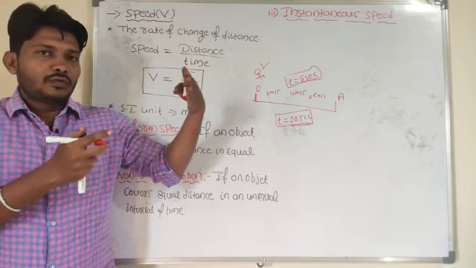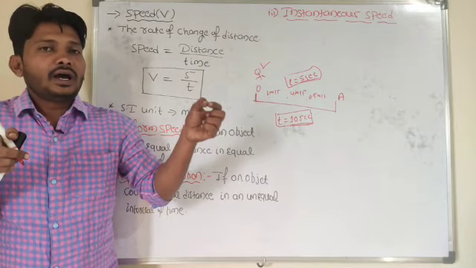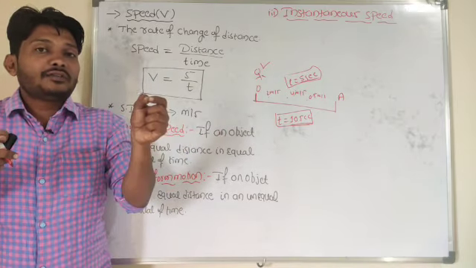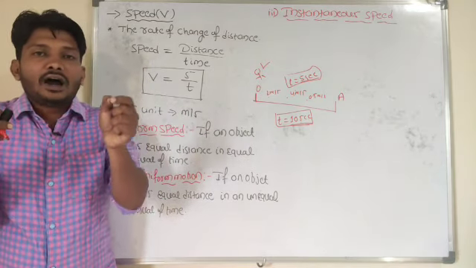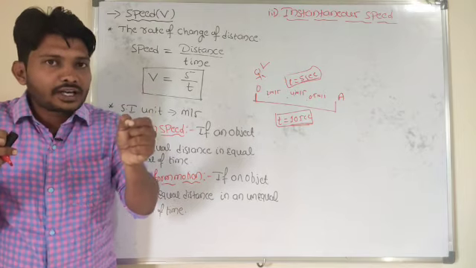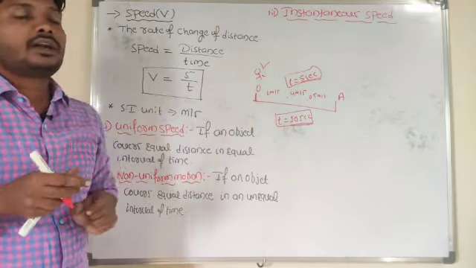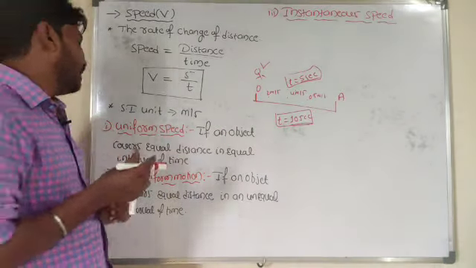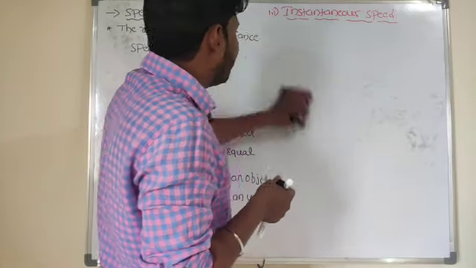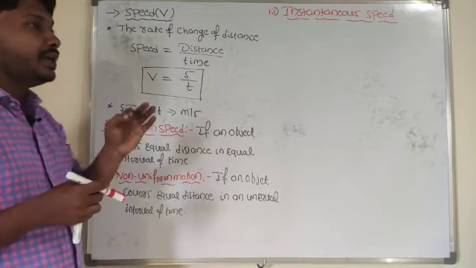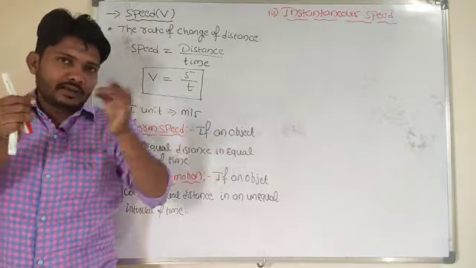So in order to move from one point to another point, the total time taken will be 10 seconds here. Now I want to find out what will be the speed of the body at time interval 2 seconds here. After 2 seconds, what is the speed of the body? After 5 seconds, what is the speed of the body? At a particular time, I want to calculate the speed of the body. That kind of speed we can call instantaneous speed here. So hope you understand the term instantaneous. What is instantaneous speed here? Instantaneous speed means the speed of the body at a particular interval of time. So from 0 to 10 seconds is the total time taken.